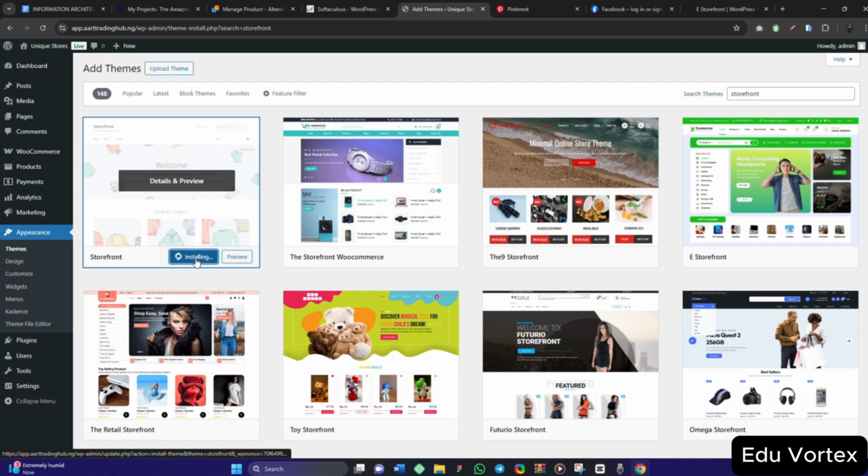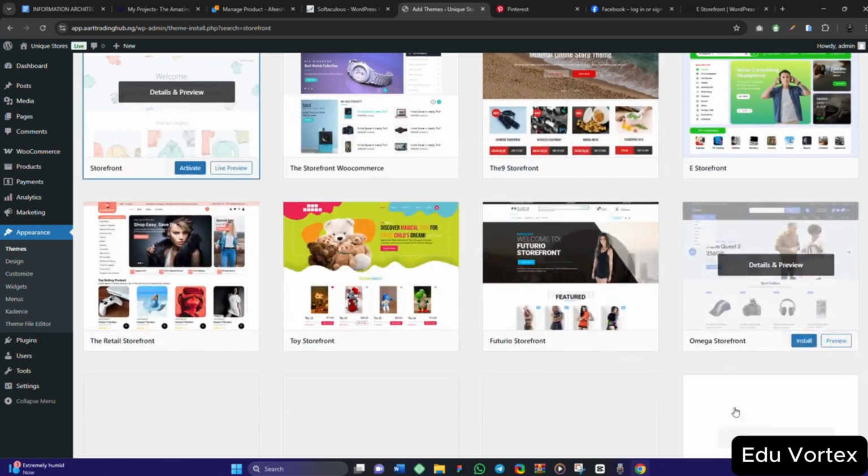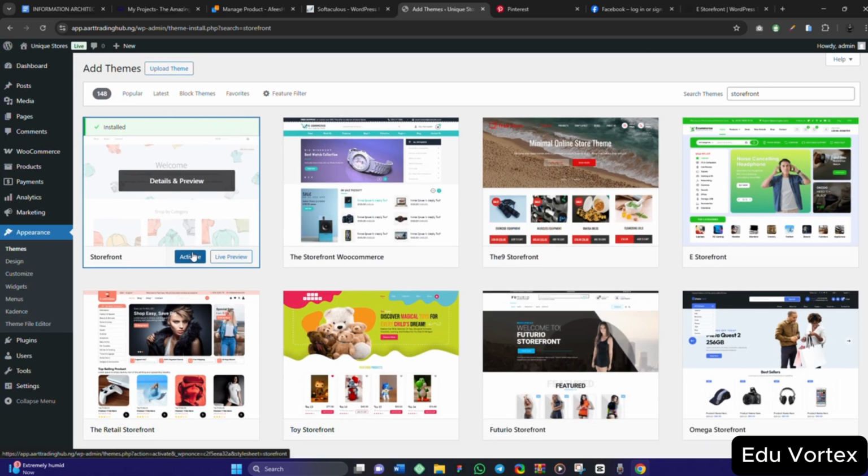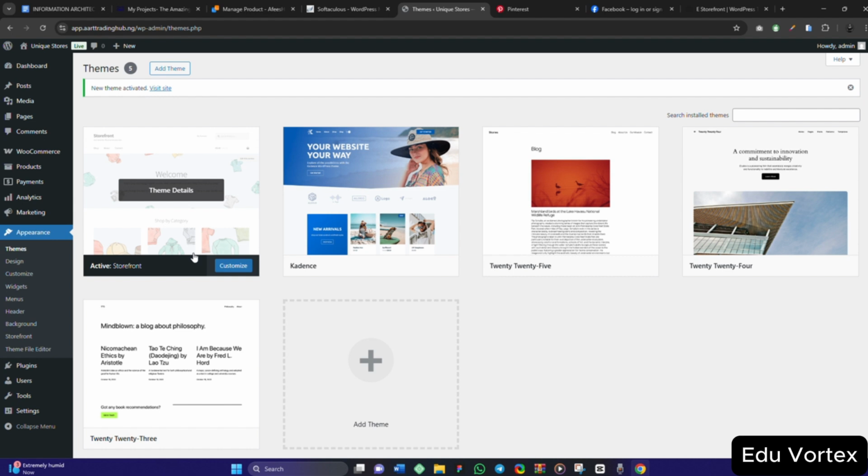If it doesn't give me what I want, I am definitely going back to Cadence. But let's see how it is going to look like. Let's see what it's going to give. If it is not giving me what I want, I am definitely going back to Cadence. So I'll click on customize here to customize the theme and see how it looks like.